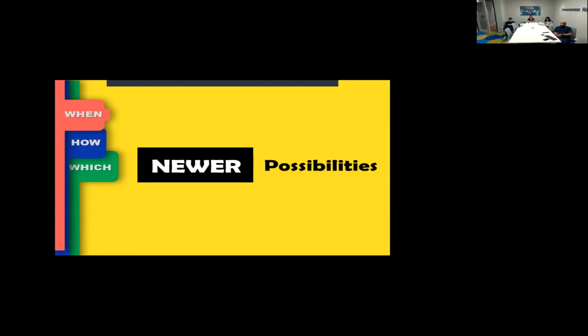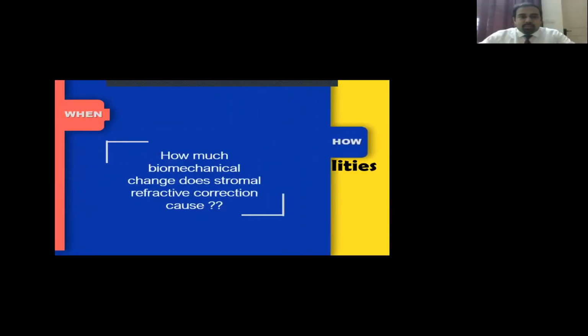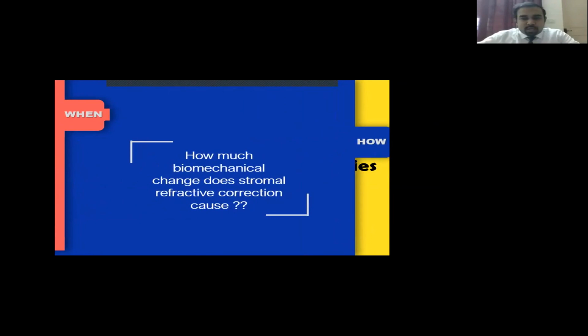Yes. Yeah. So if you look at the newer possibilities that can be used, we understood from the finite element model that we can create a cornea specific to the cornea that is under study. Instead of looking at the cornea in only one plane, consider the cornea in multiple finite elements and then study the biomechanics. The same can be simulated after stromal refractive correction.